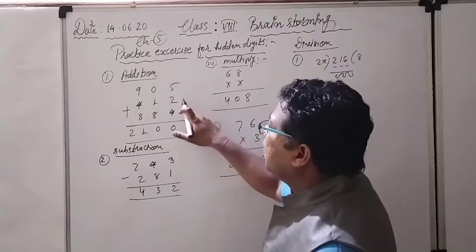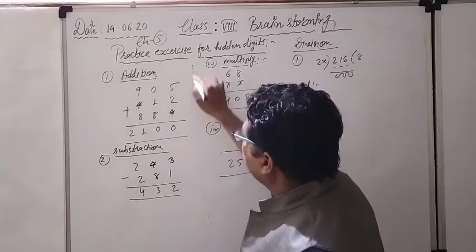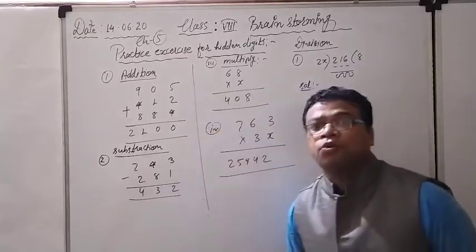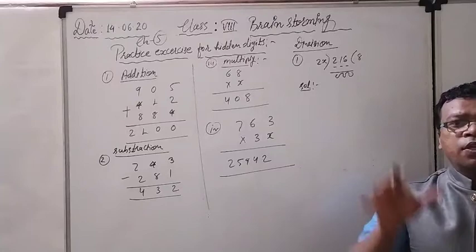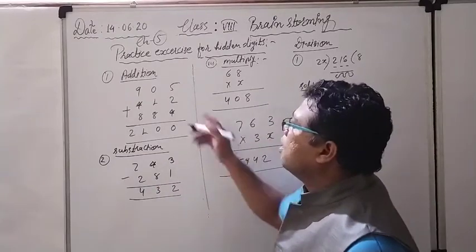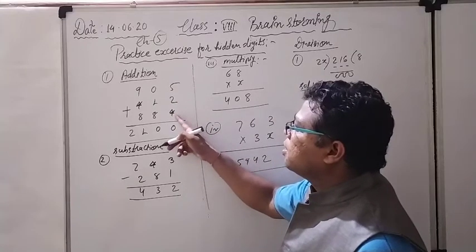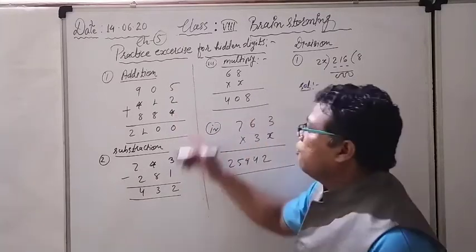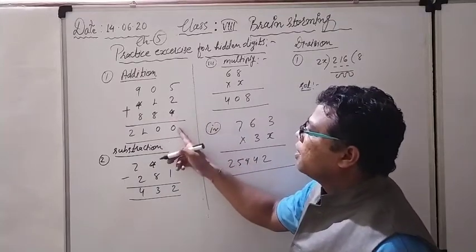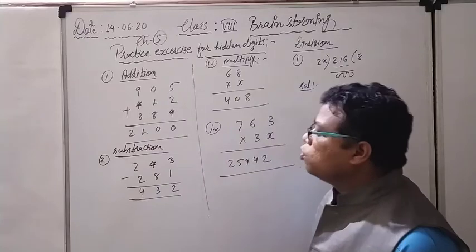Look here, for example, 5 and 2. First question, I am going to solve one by one. See here. We are not dealing with the others right now. We are going on the first question. Concentrate wholeheartedly only on the first question. Don't look here and there. Right now see 5, 2, star. This star is for the hidden digit. 5 and 2, after that star, and after that 0. And this is the addition operation.